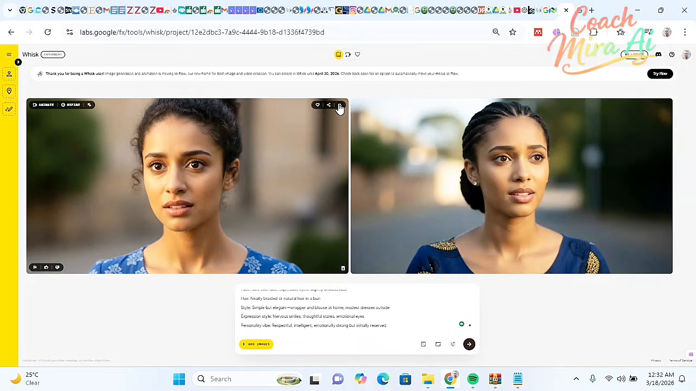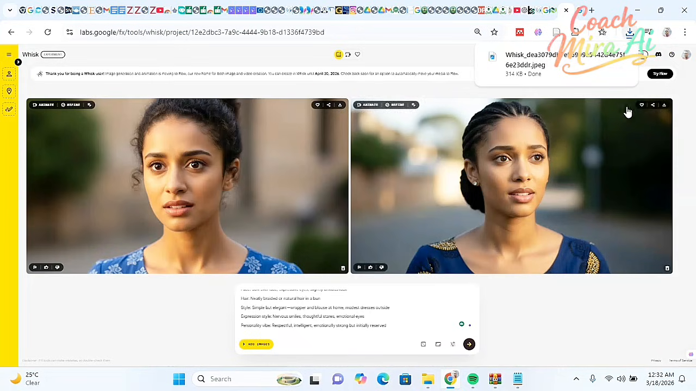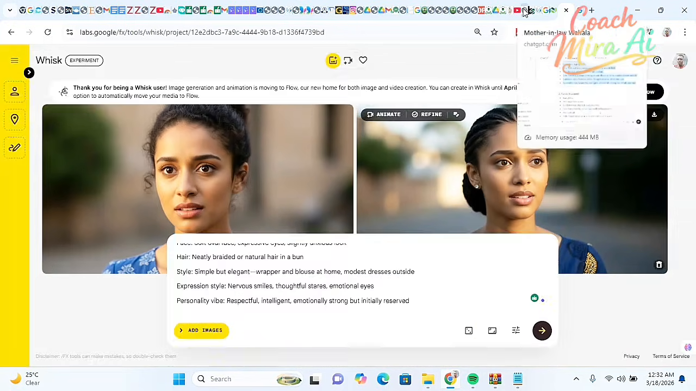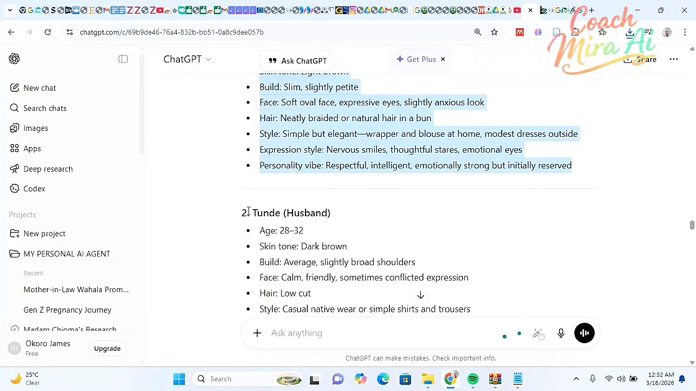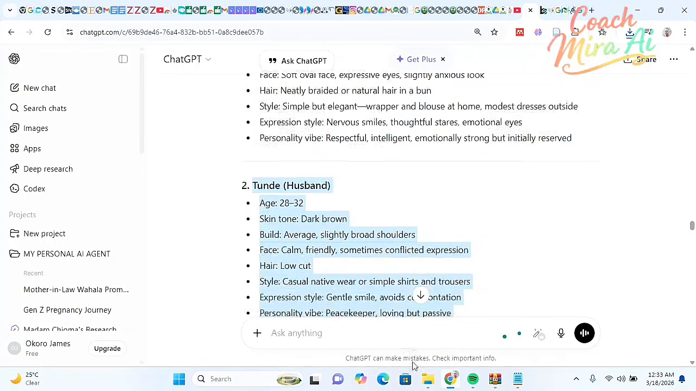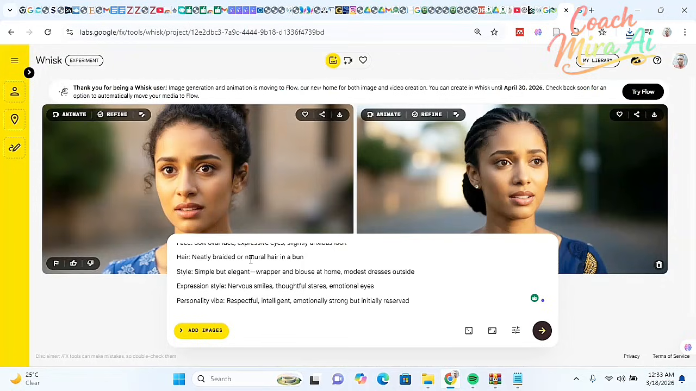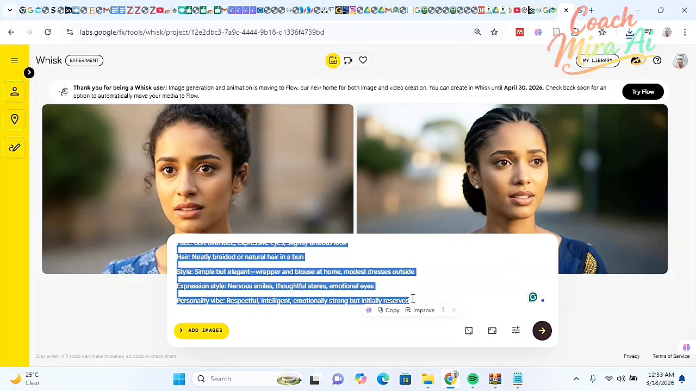So you have to right click and download the preferred image of your choice. This looks so realistic. I really love the quality of the images. The both of them are giving this consistency. Okay, so I'm going to download the two of them because I love them. Now I'll move over to ChatGPT and copy the second prompt, which is Tunde, the character. Okay, I'm going to copy it and I'll move over to Whisk AI again and paste the prompt. Now after pasting the prompt, you have to hit generate.